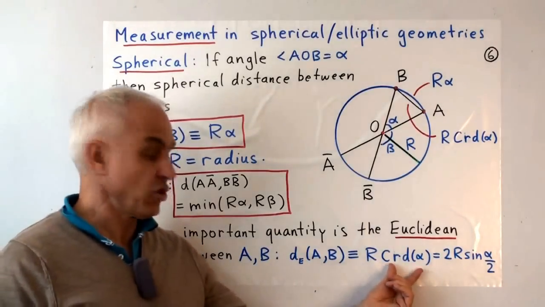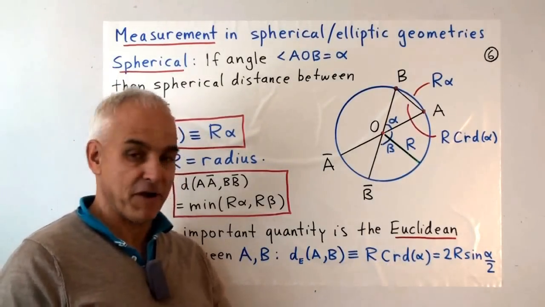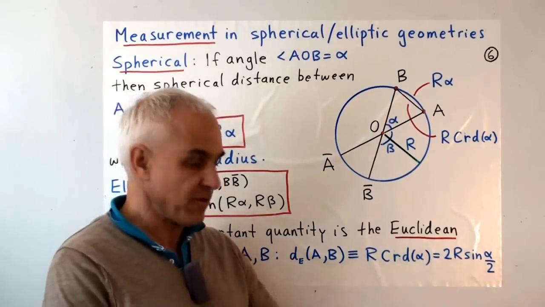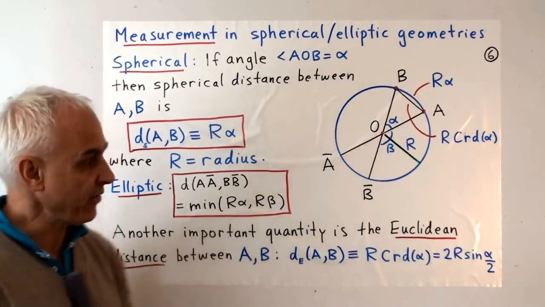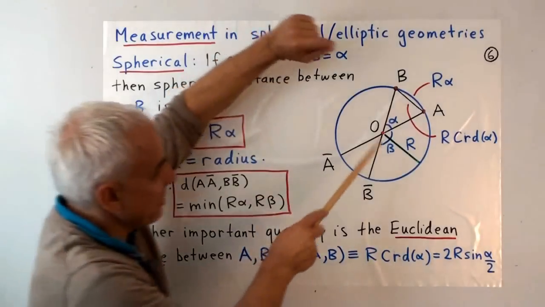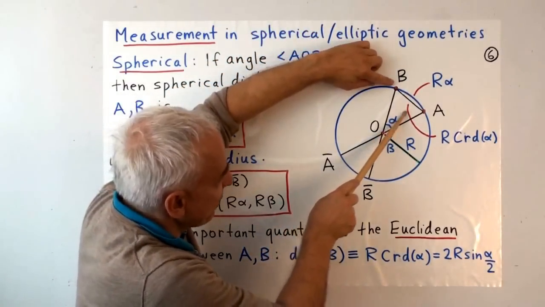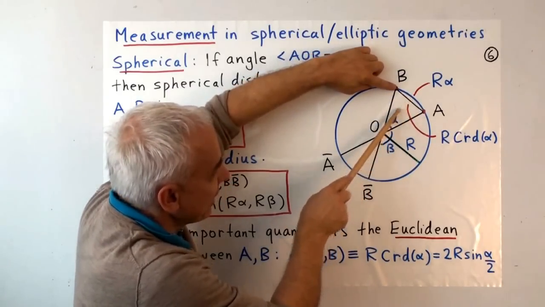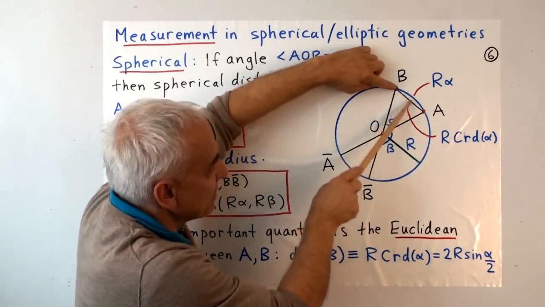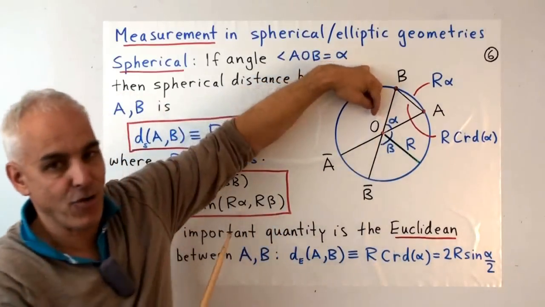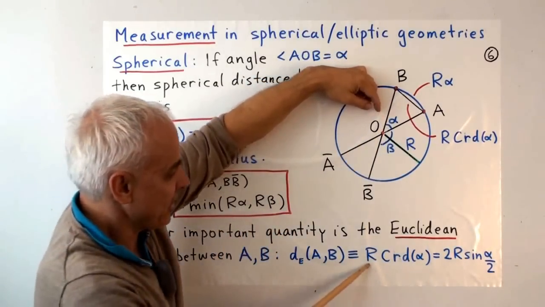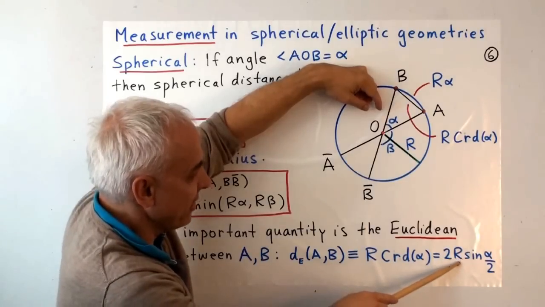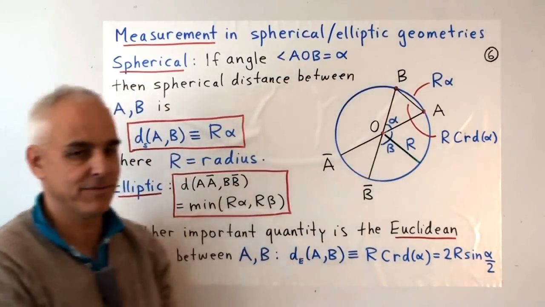This is a circular function, but it's not a very commonly used one these days. These days we prefer to think in terms of sines and cosines. So a student of mathematics these days would rather drop a perpendicular here and say, well, half of this chord is r times the sine of half of the angle. So what we're calling r times the chord is really 2 times r times the sine of half the angle.